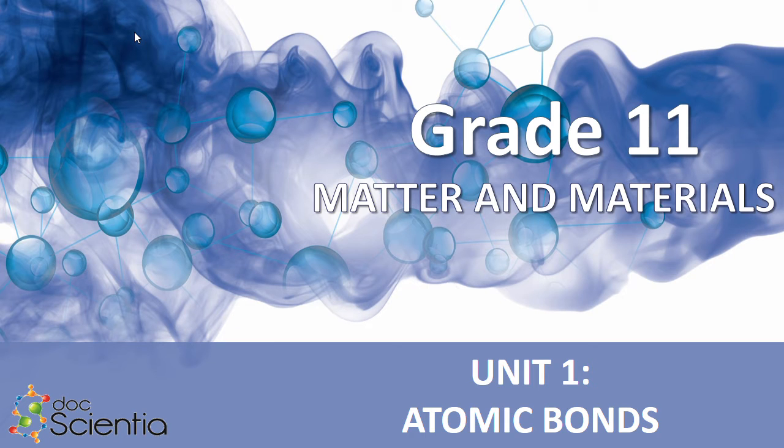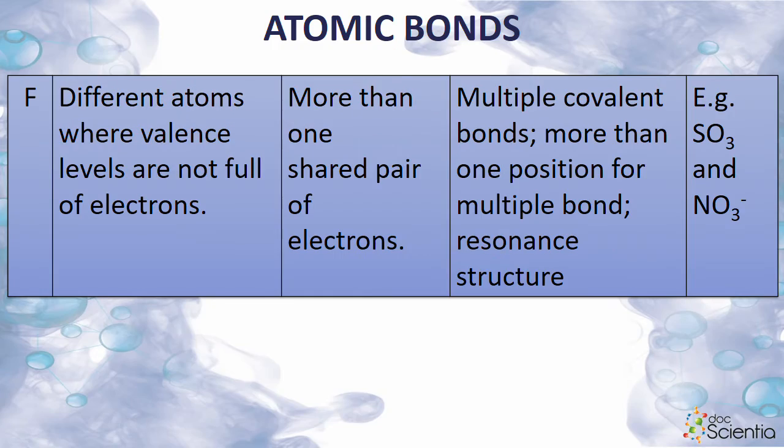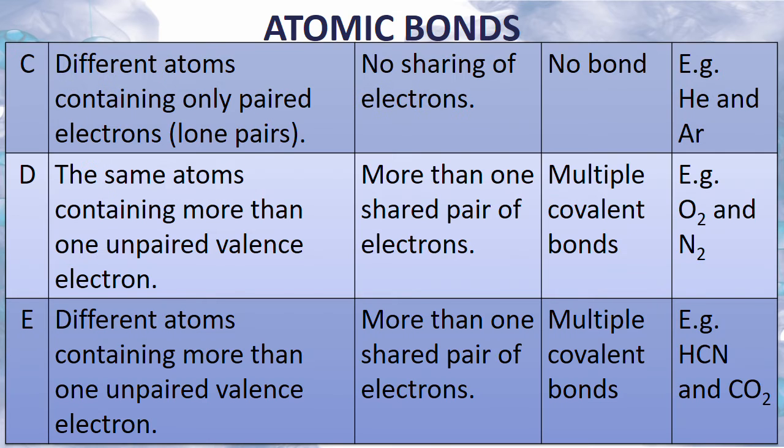Now we're going to look at different types of covalent bonds. En ons gaan hulle klassifiseer volgens wat ons kan sien van hulle. So the first three are fairly easy. I'm going to skip over that. Hierdie is die opsomming van wat ons nou gaan begin doen. So jy sien julle daar A, hier gaan ons nou na A toe.